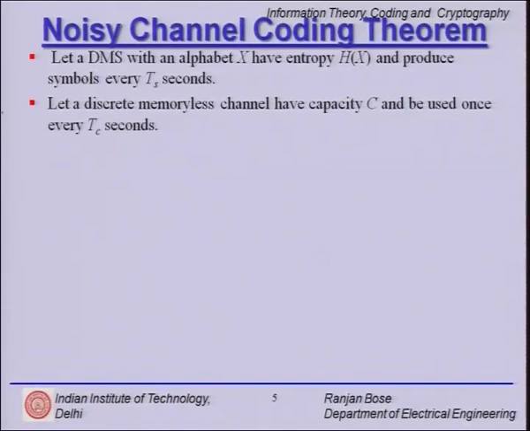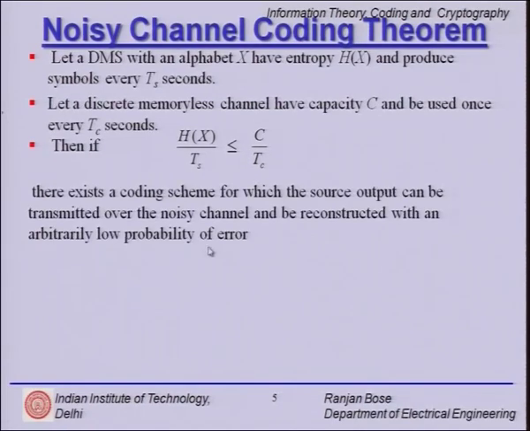A very quick recap on the noisy channel coding theorem, where we started off with a discrete memoryless source with an alphabet X with a given entropy H(X) and producing symbols every Ts seconds, and we established that if the source rate H(X)/Ts is less than or equal to C/Tc, then we have a possible coding scheme where we can transmit information over this noisy channel which is unreliable, and at the same time reconstruct with arbitrarily low probability of error at the receiving end.